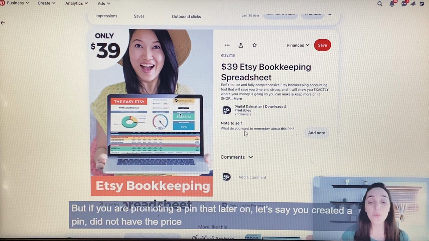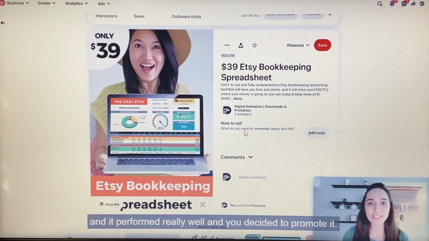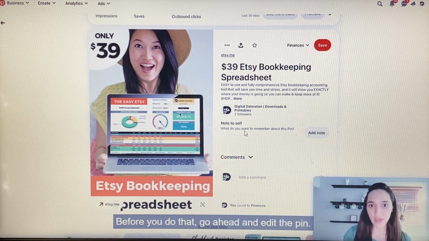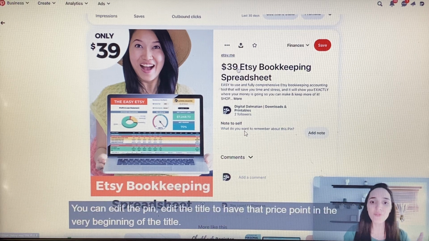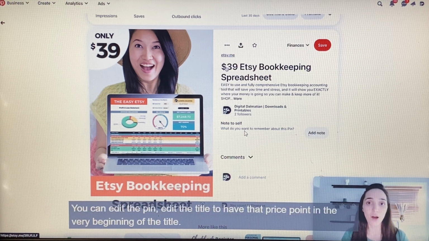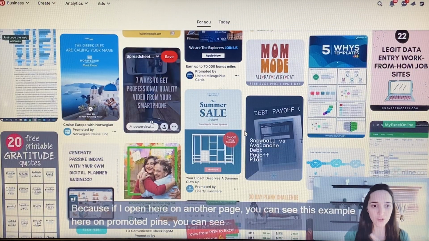But if you are promoting a pin that you created earlier without the price, and it performed really well so you decided to promote it, before you do that, go ahead and edit the pin. You can edit the title to have that price point at the very beginning of the title, so you get that same effect. If I open another page here, you can see this example.